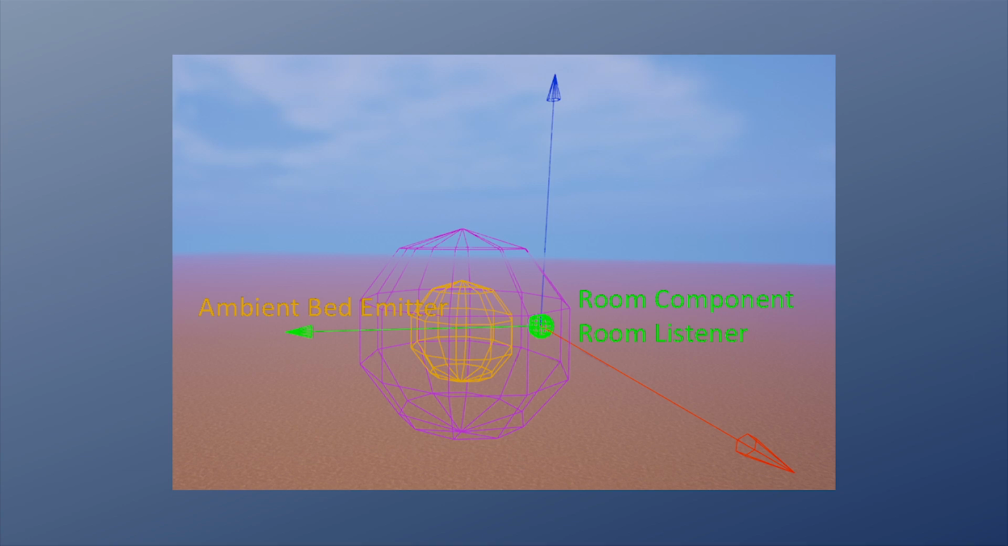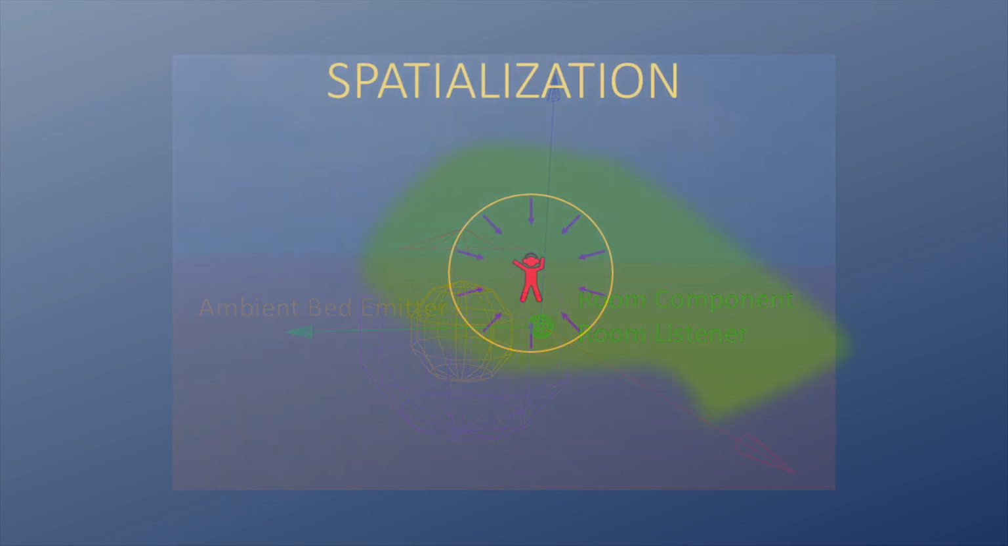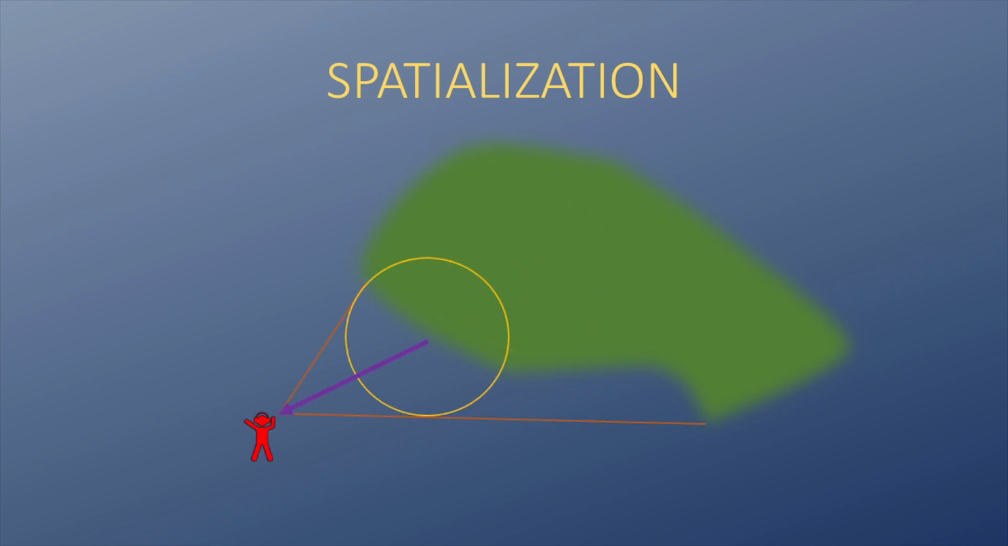This means that when the spatial listener is inside the forest area, the bed emitter will be in pretty much the same location as the room and listener components. As the spatial listener moves further away from the forest area, the distance between the bed emitter and the room listener increases, while the angle between them and the bounds of the radial emitter, and as such, the perceived width or spread, decreases.